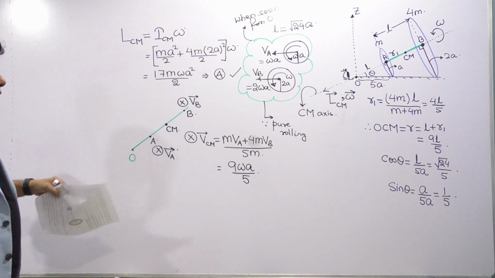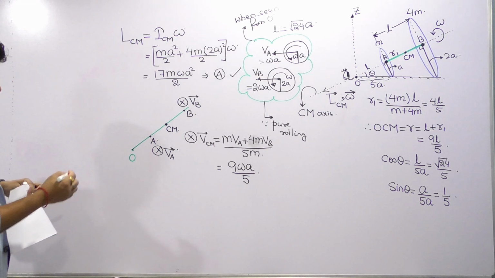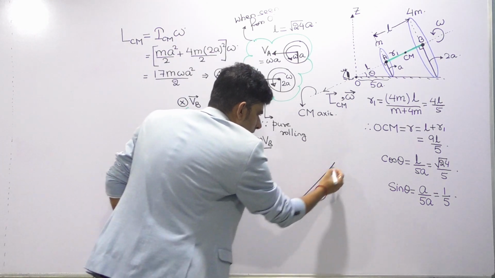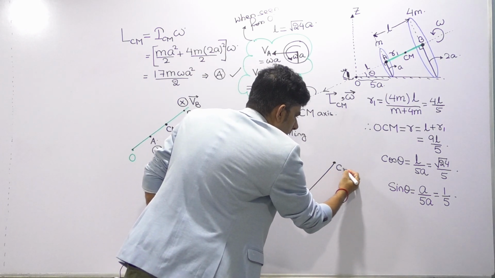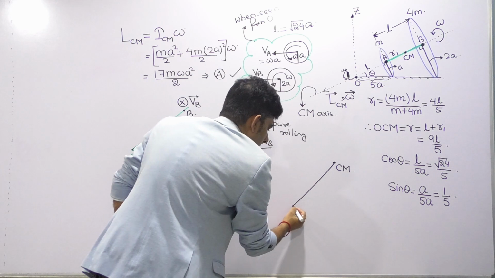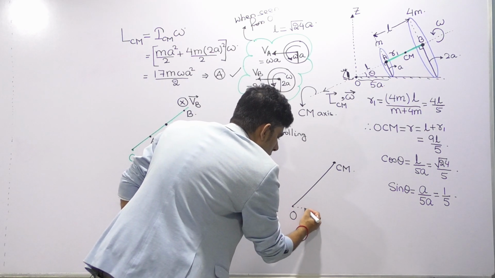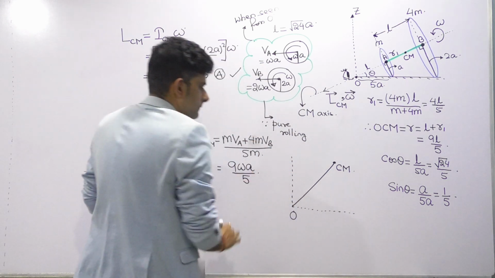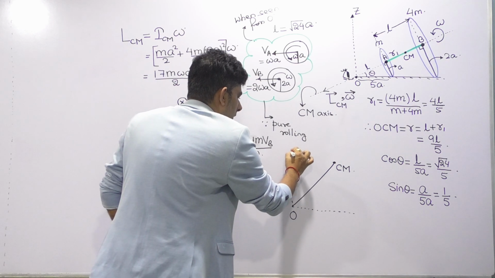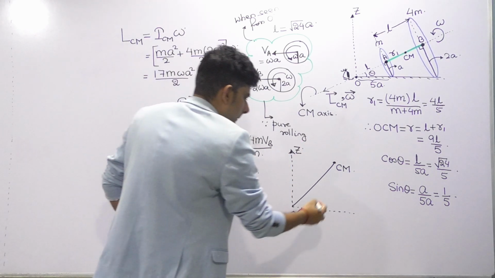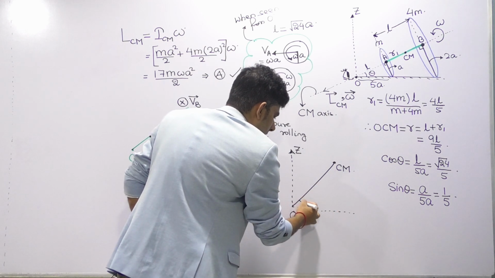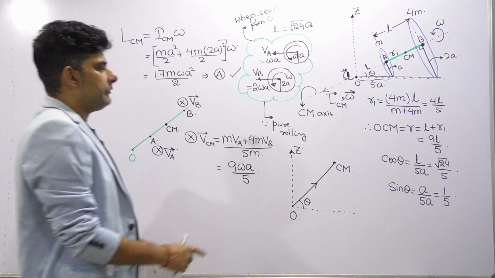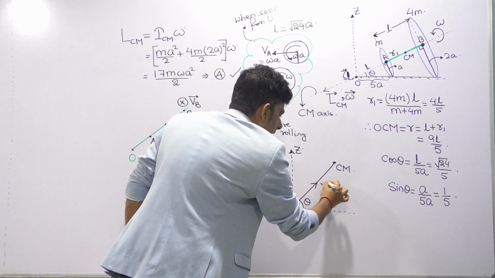After getting VCM, what else can we see from here is, if you consider the center of mass and this being O origin, right, this being Z axis, this angle we know theta, this OCM, we have taken OCM as R, let's call it R vector.